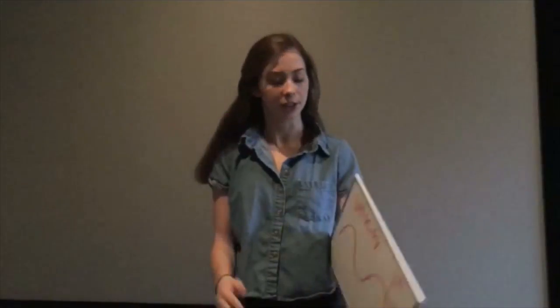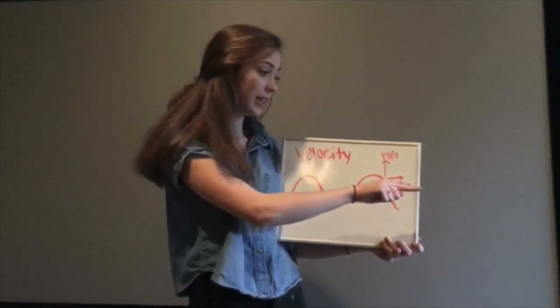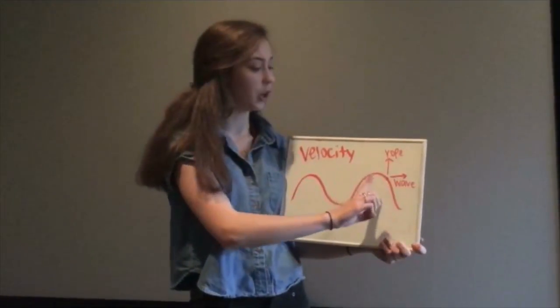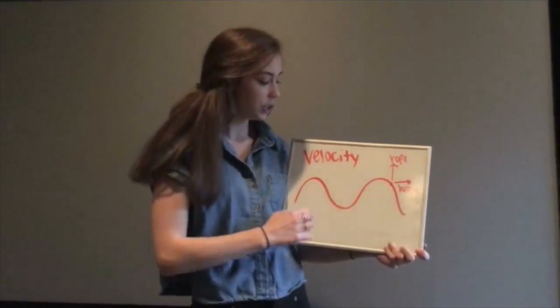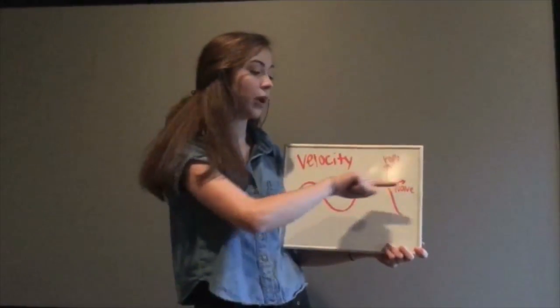Let's talk a little bit about wave motion. Before I go any further, it's important to remember that while waves are moving oscillations, they're not carrying any matter. In a mechanical wave, there are two types of velocities. They work perpendicular to each other. So, as you see here, you have the wave velocity, which is going this way, but the rope is actually going this way at this point. So the rope is going up or down, while the wave is always going this way.